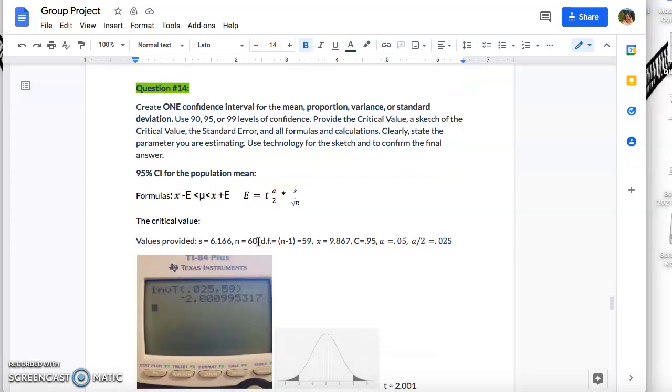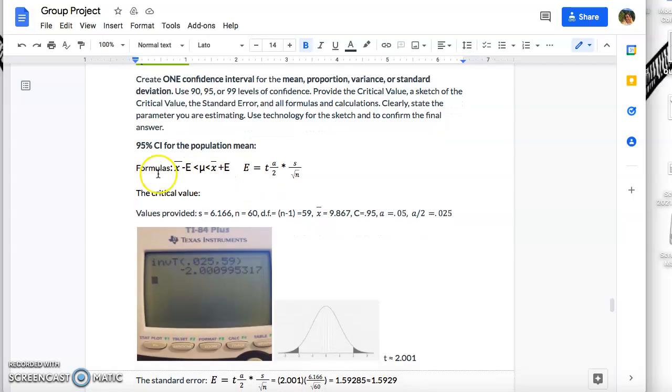In question 14, it says create one confidence interval for the mean, proportion, variance, or standard deviation. Use 90, 95, or 99 percent levels of confidence. Provide the critical value, a sketch of the critical value, the standard error, and all formulas and calculations. Clearly state the parameter you are estimating. Use technology for the sketch to confirm your final answer. We decided to go with a 95% confidence interval for the population mean. Here are the formulas that we have been using.